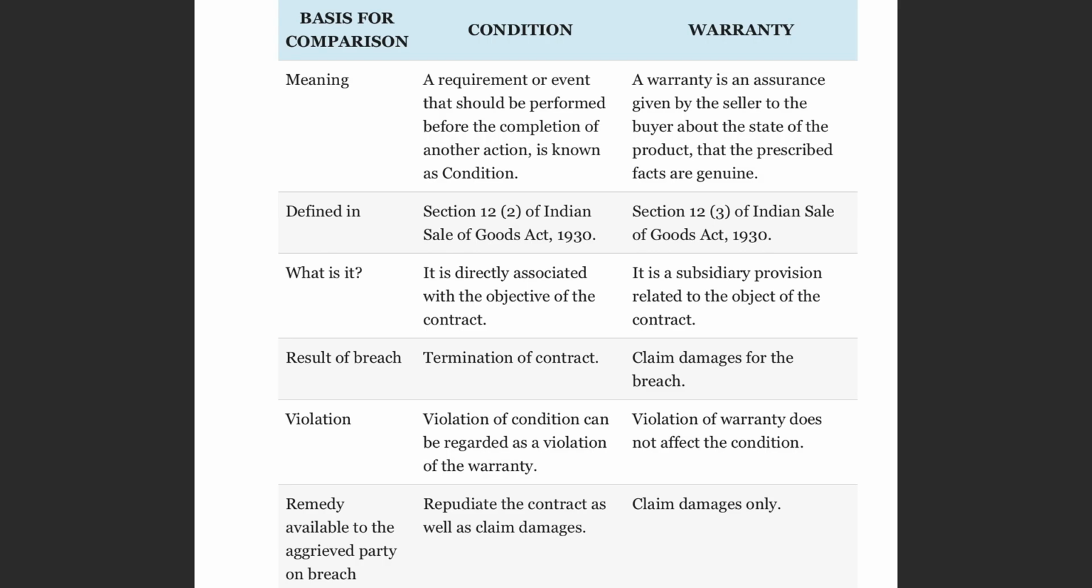That is called a warranty, or the violation of a warranty. What is the remedy available for the aggrieved party, or for the buyer? If there is a breach of condition, yes, the buyer can repudiate the contract, that is, cancel the contract or terminate the contract. Whereas under warranty, he can only claim damages. He does not have to cancel the entire contract. Is that clear? The differences between condition and warranty: under meaning, defined, what exactly is it? Result of breach, violation, and the remedy available for the aggrieved party.